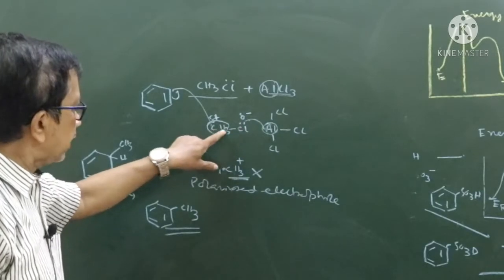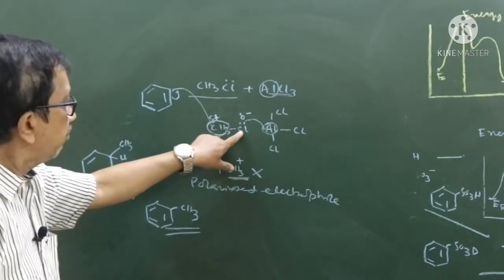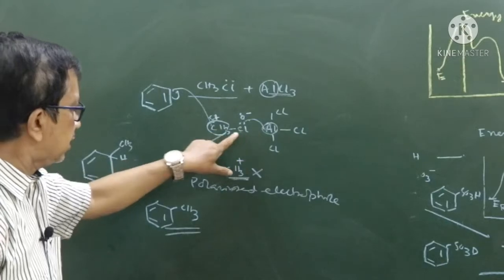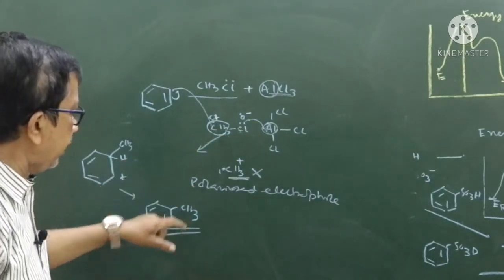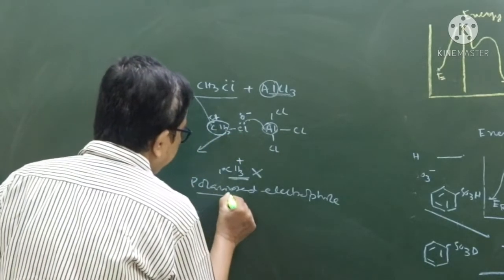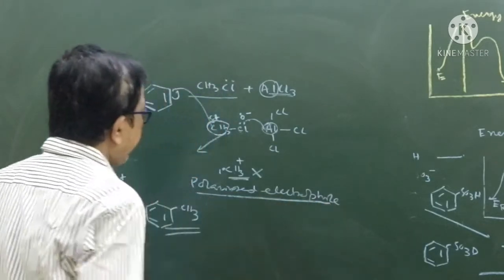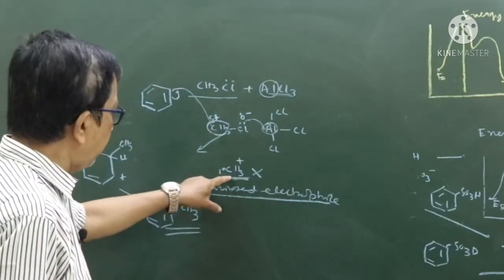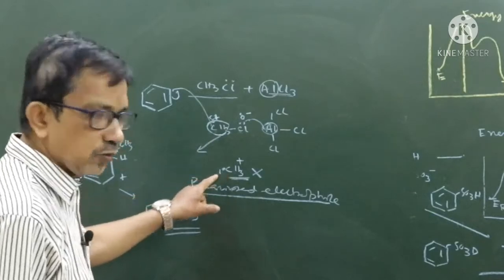CH3Cl on its own does not produce a carbocation. Why? Because the primary carbocation is highly unstable. So in this case, what happened? It forms a polarized electrophile. This is very, very important, students. Remember it: CH3Cl cannot produce a carbocation, so it is a polarized electrophile.